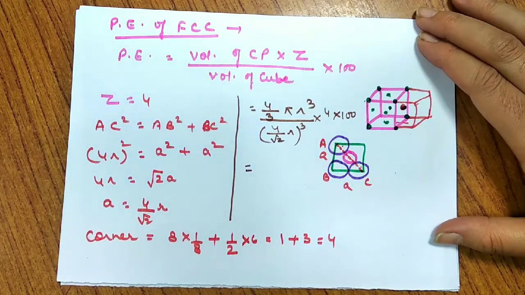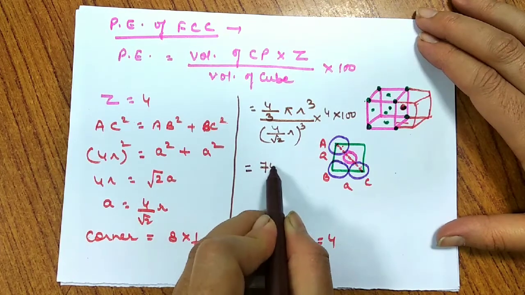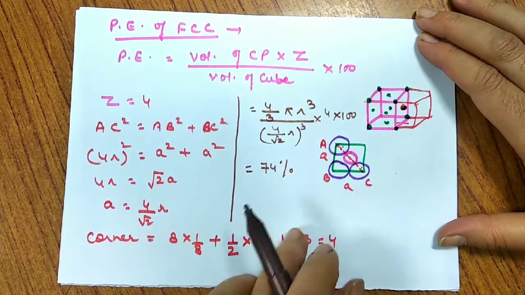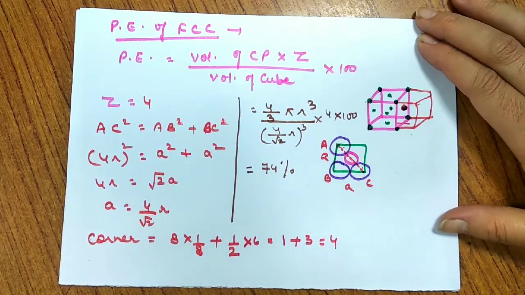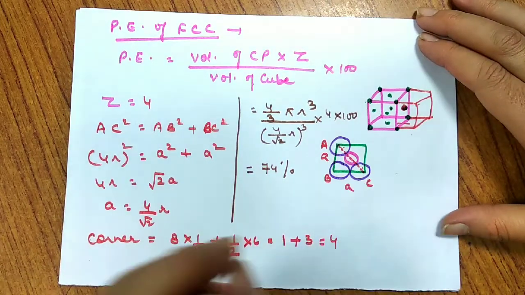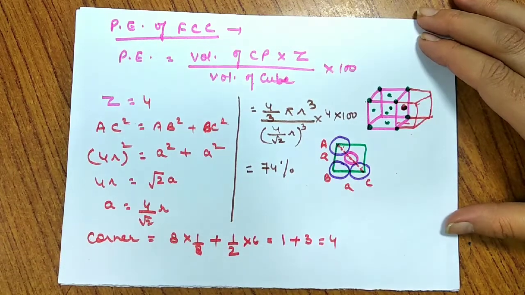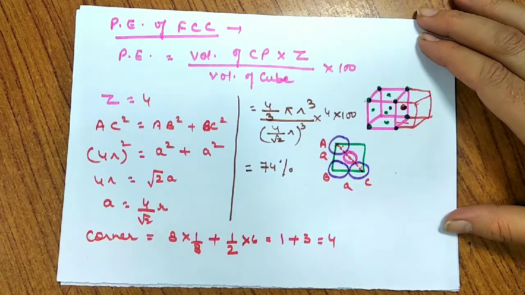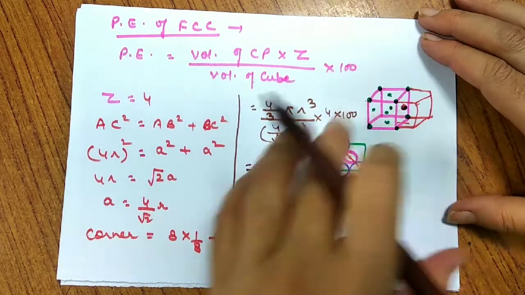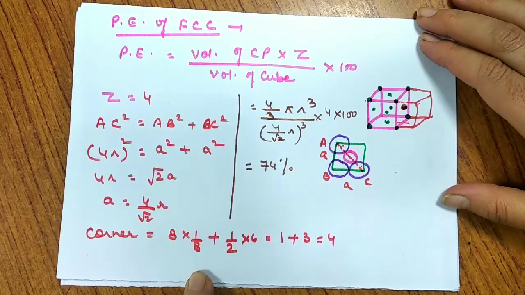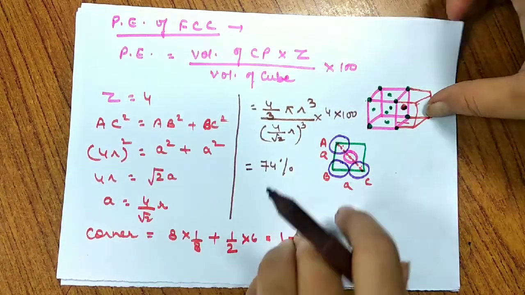We get the final answer, that is nothing but the packing efficiency of face centered, and it comes out to be 74%. It means the 74% has been occupied by the packing, whereas the same was only 52.4% in the case of simple cubic unit cell. So now we can say this is more closely packed and they are compactly arranged. Particles are very closely packed. So this is about the face centered.